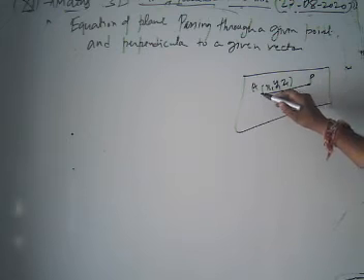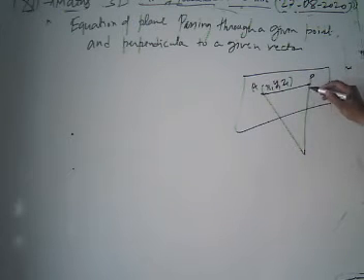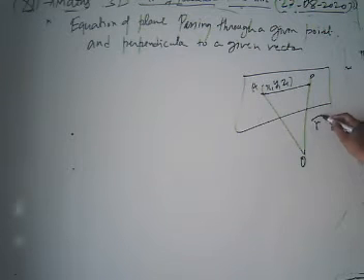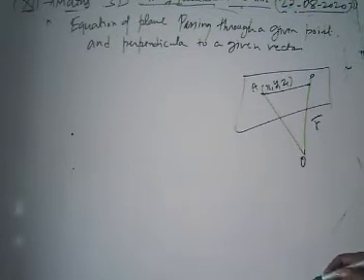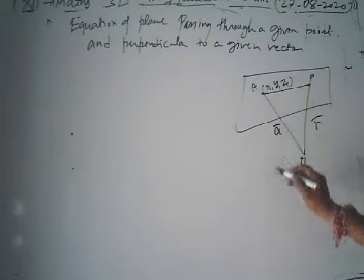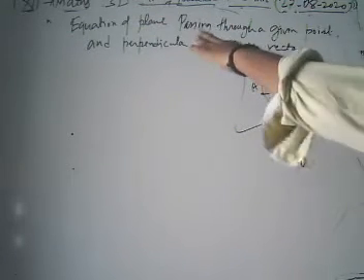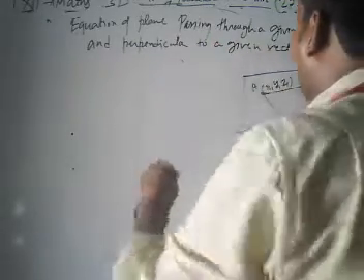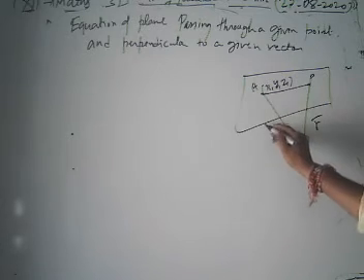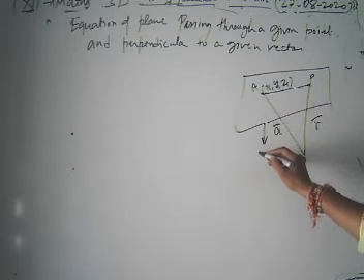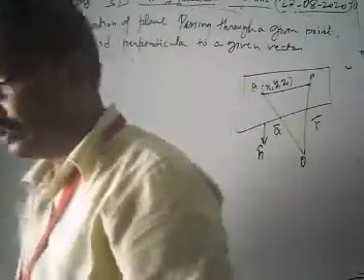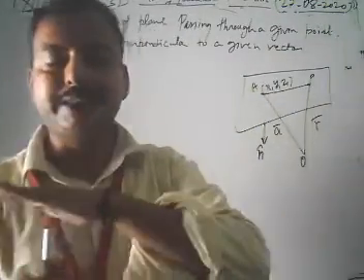Now, we derive this from the positions relative to our origin. Suppose OP is given by position vector r, and OA is represented by vector a. Now look, the equation of plane passing through a given point and perpendicular to a given vector. Suppose our plane is perpendicular to the given vector n cap.